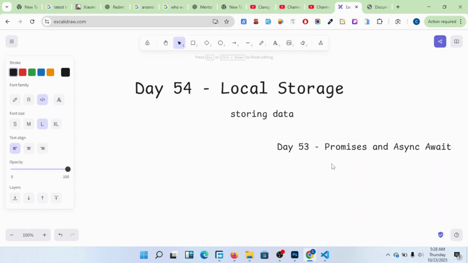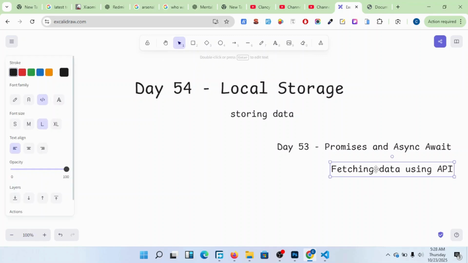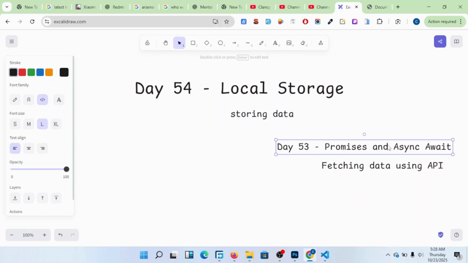You can even fetch this data from an API. We looked at fetching data using an API. Members, you should have no problem now fetching data from an API using async await or promises. We're going to look at this more often, for example on day 55, where we'll look at fetching all products from an API.